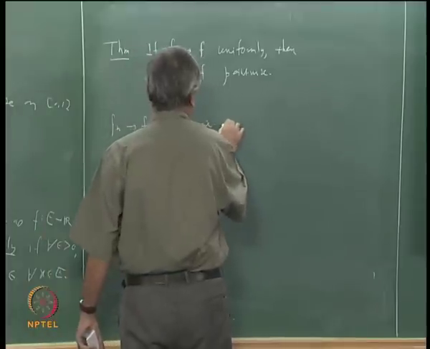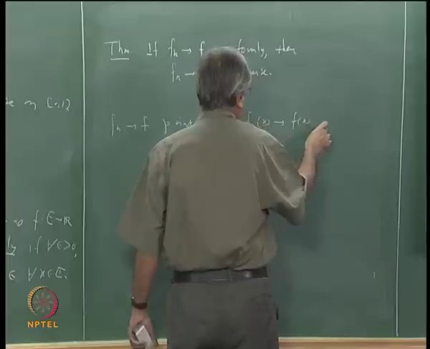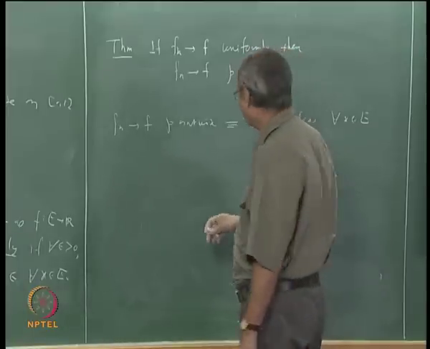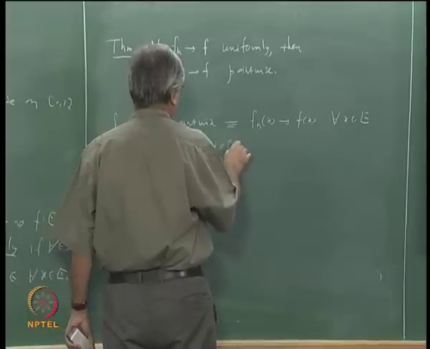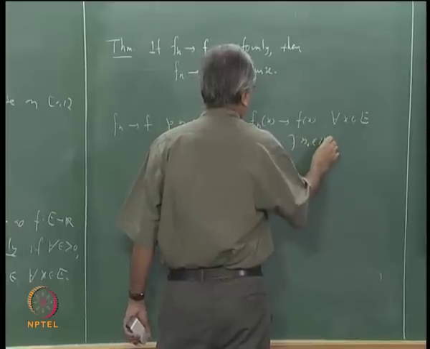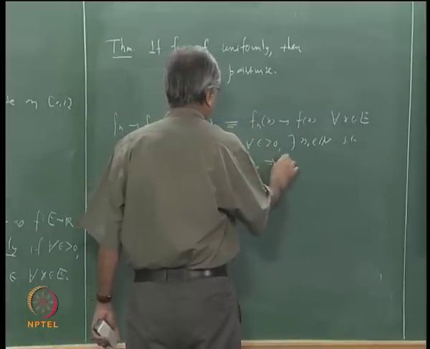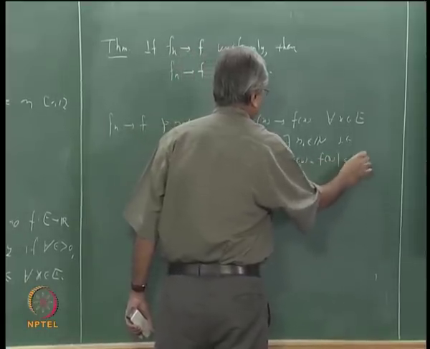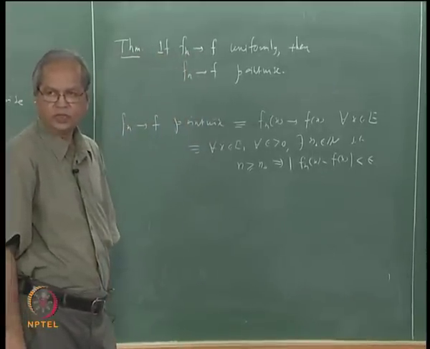This is equivalent to saying that Fn(x) converges to F(x) for every x in E. That is the same as saying that for every x in E and for every epsilon bigger than 0 there exists n0 in N such that n bigger than or equal to n0 implies |Fn(x) - F(x)| is less than epsilon.